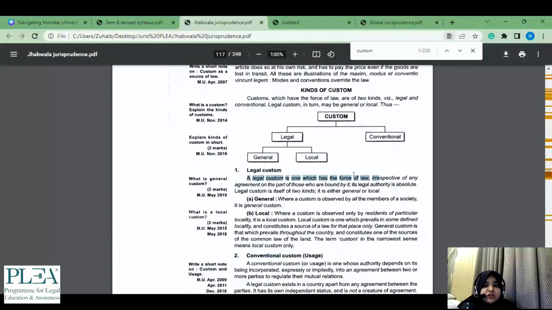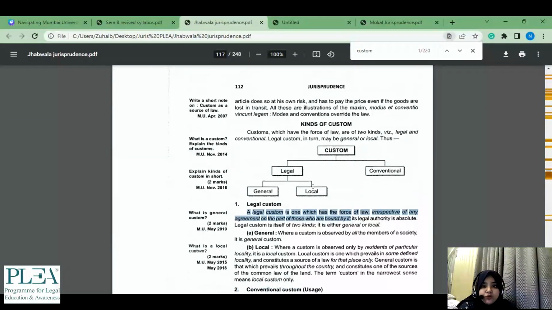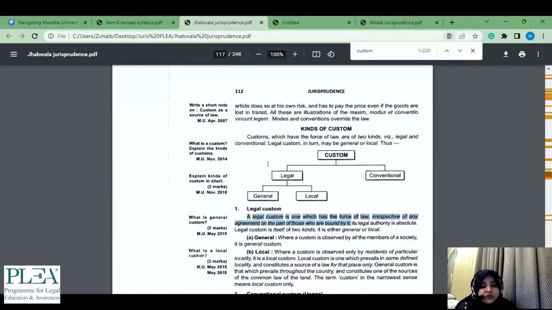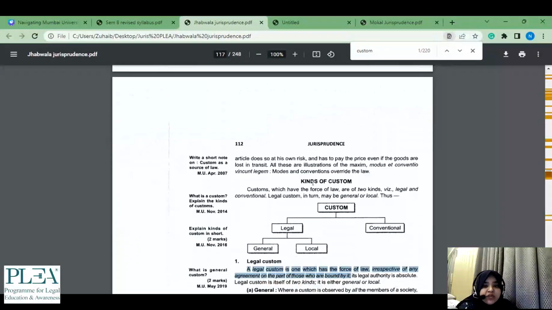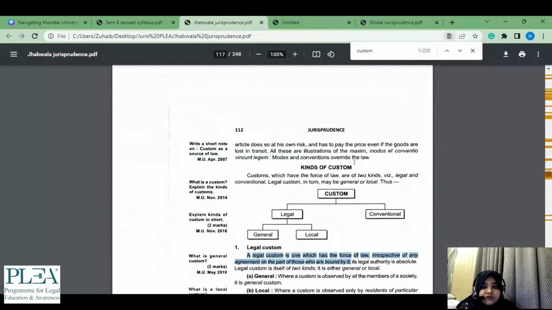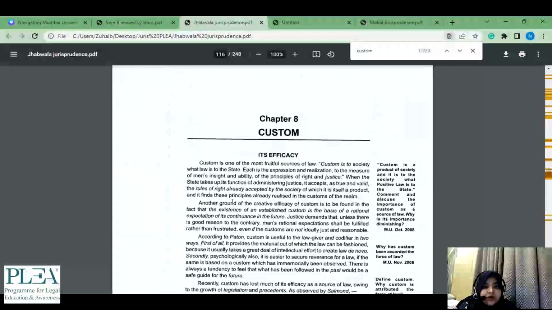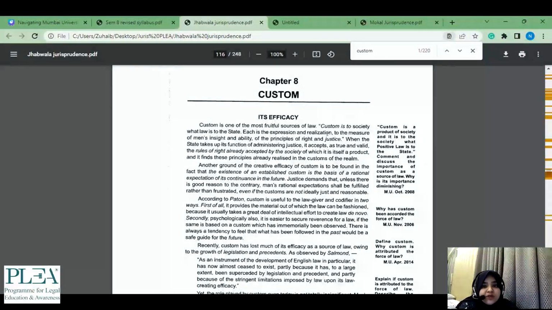So this is one additional thing you would be adding to your 2 marker: this is custom, and customs are of 2 kinds. The question was not about legal custom, the question was customs. So what you would ideally add for a 2 marker here is what custom is, okay, where is the main topic, one of the most fruitful sources of law. Now things like fruitful sources of law you can add in your 5 marker and 12 marker where you require length. If you add this in 2 markers, it would look like you don't know the topic and just put something in general.